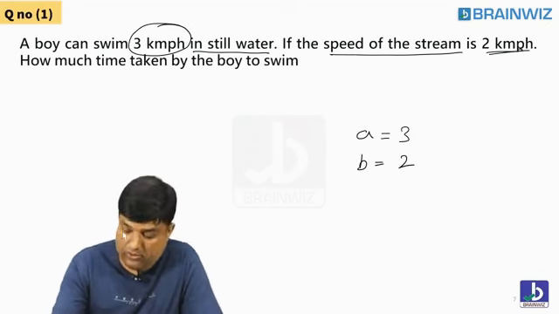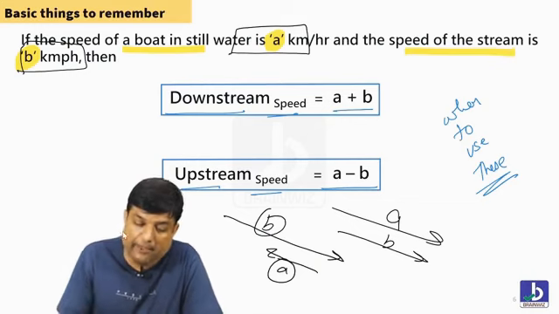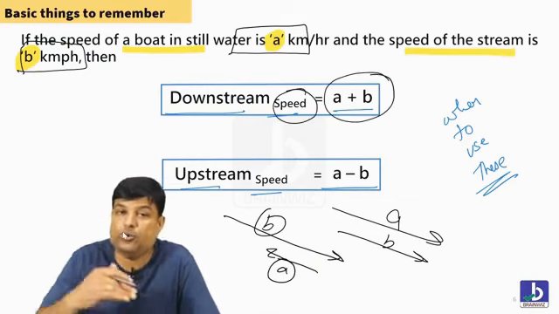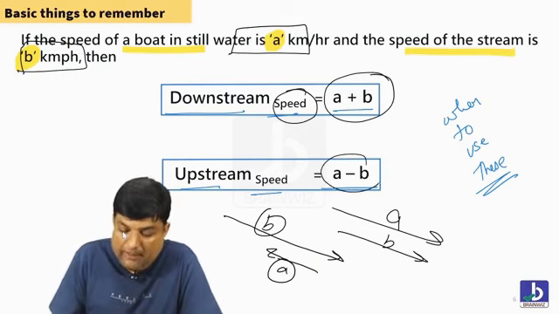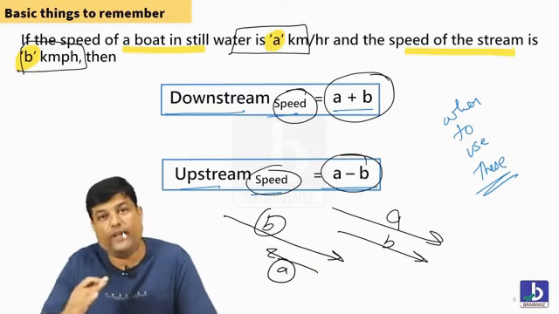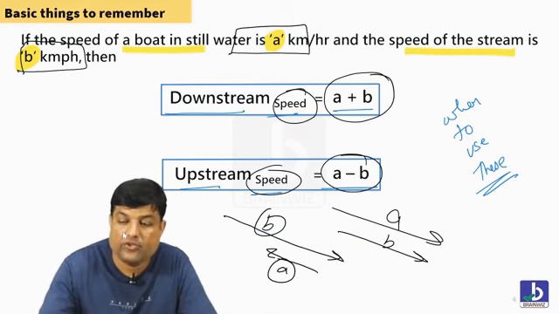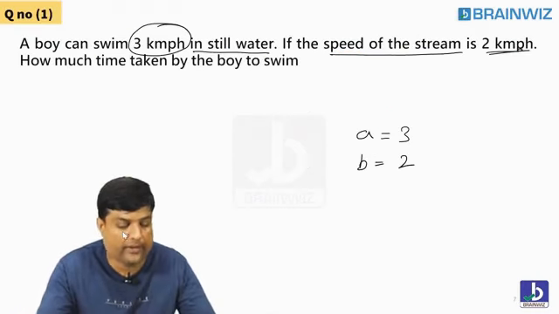A plus B, students, what is A plus B? A plus B is the speed when you come down. A minus B is the speed when you go up. That's it. Are you understanding, everybody? Let's try to move forward, everybody.